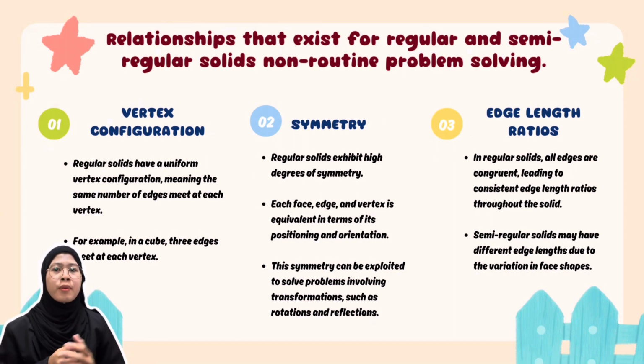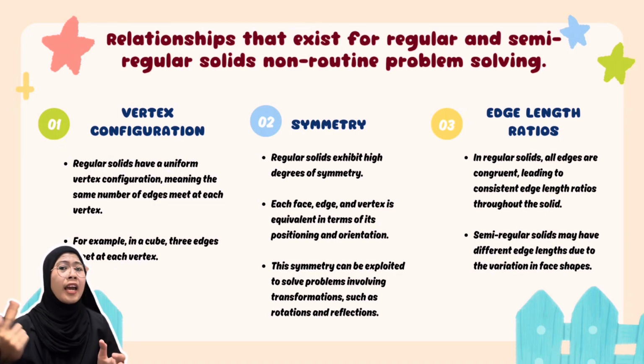Regular solids exhibit high degrees of symmetry. Each face, edge, and vertex is equivalent in terms of its position and orientation. This symmetry can be exploited to solve problems involving transformations, such as rotation and reflection. Semi-regular solids possess symmetry as well, but it may not be as uniform as in regular solids.